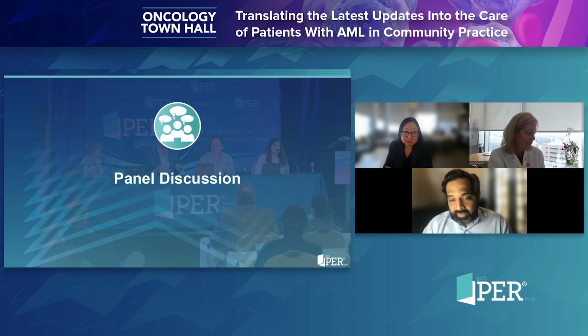Now, if we look at the really adverse, which I think we all believe, the TP53, inversion 3q, complex cytogenetics, 5 and 7, I do think there's a good argument to say HMA-ven, and maybe even HMA alone for TP53, could be reasonable.